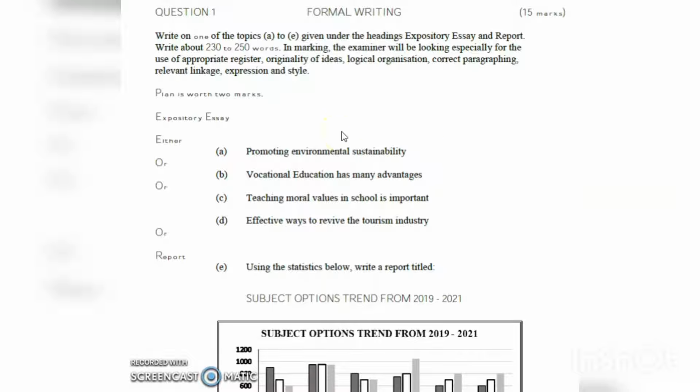So I hope what I've taught you today, you are going to take it back to your revision, or if your exams are coming up, you can use that as a teaching tool. Try it out, don't limit yourself. Always go back to your teachers if you find it less effective. Now, this is entirely up to you. This is one way of doing an expository essay.